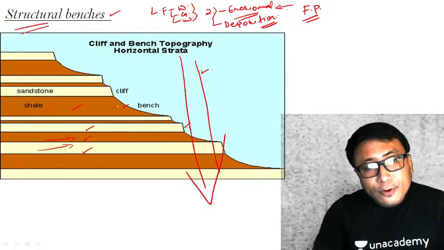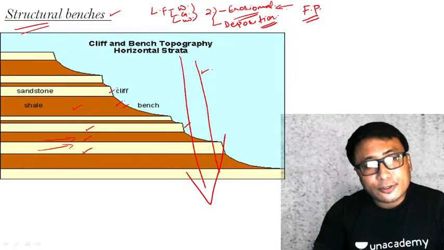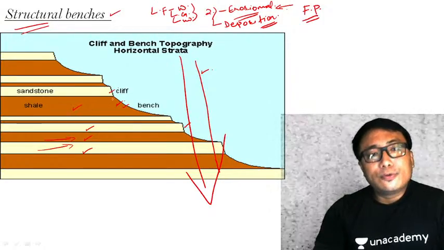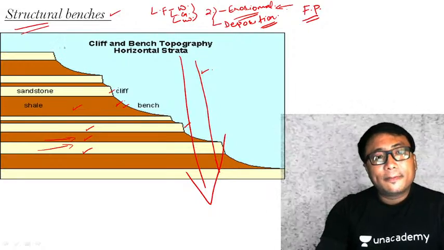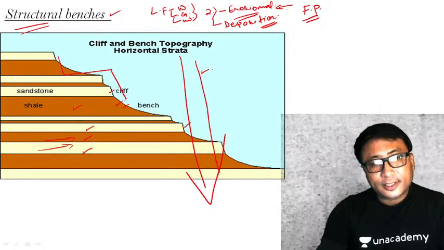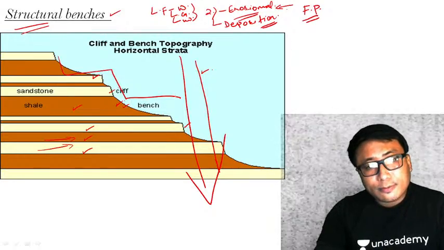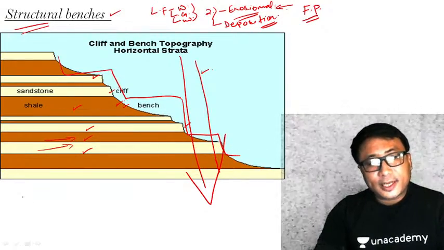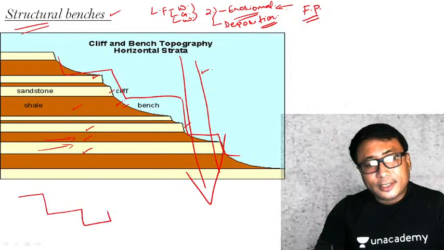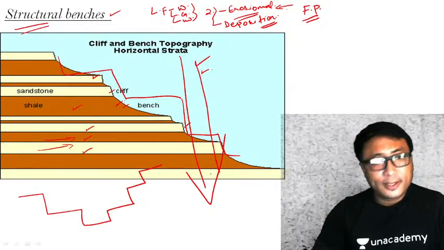So the soft rock will be eroded at a faster rate as compared to the hard rock. Thereby, you will find a landform just like a bench. The hard rock is eroded less, the soft rock is eroded more. Therefore, you will find benches like this on both sides of the river. This is a river which is flowing.